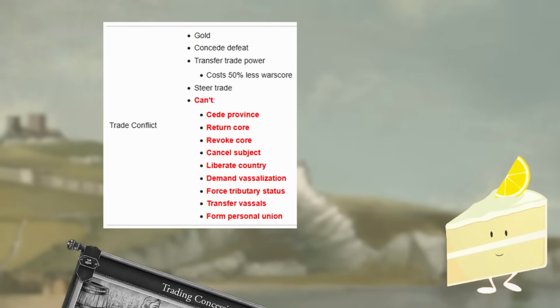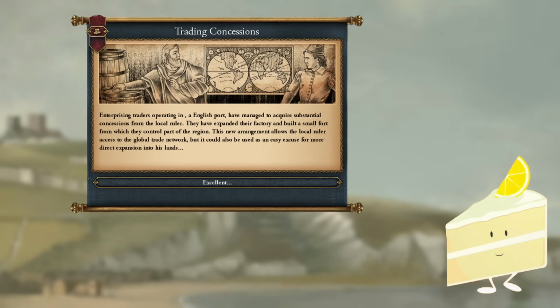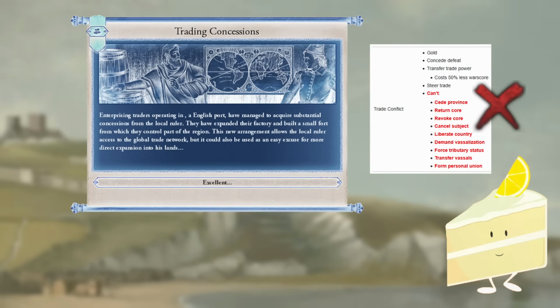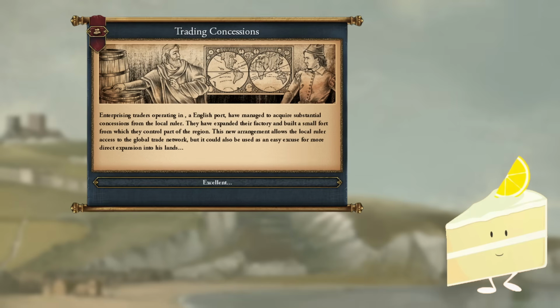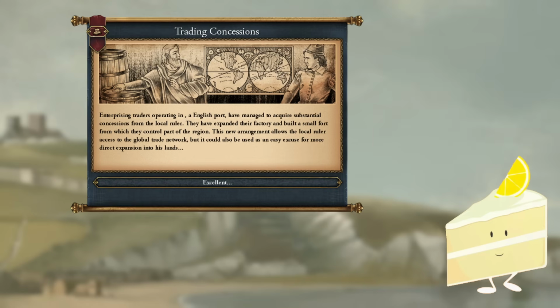Trade conflicts were brutal in history, but they are terrible casus belli in the game, and even then, the event does not provide a trade conflict CB. The event in practice politely informs me that I could potentially gain a trade conflict CB in the future. That's all it does. Now, normally, I would just click the event and move on with my life.